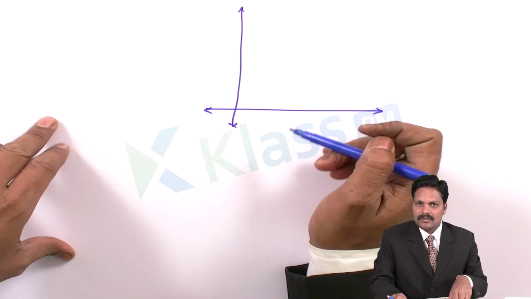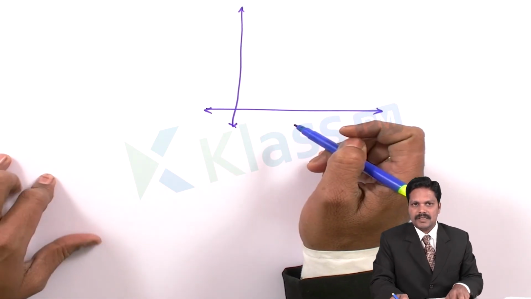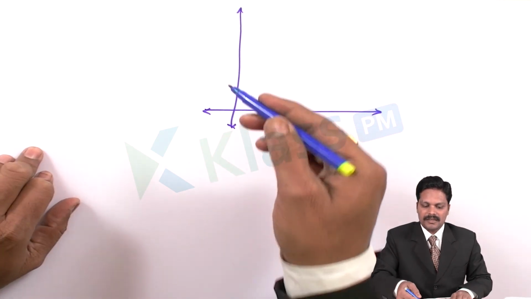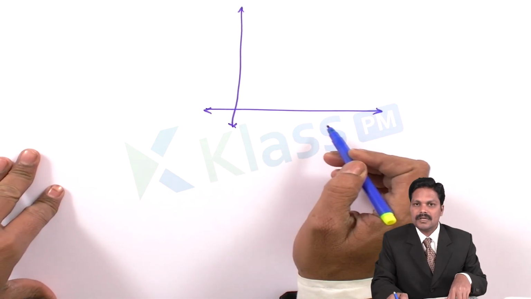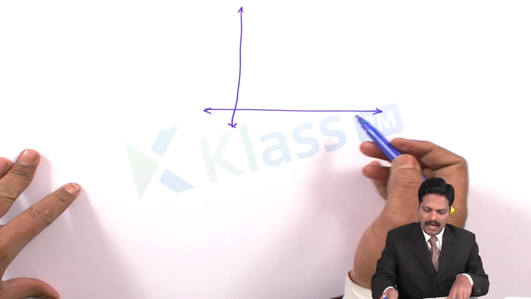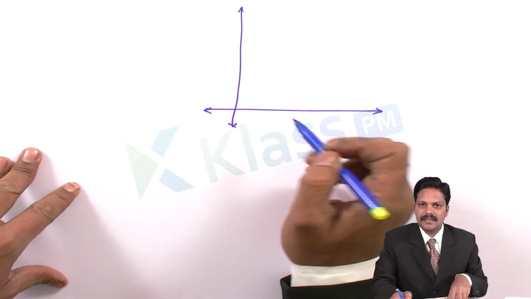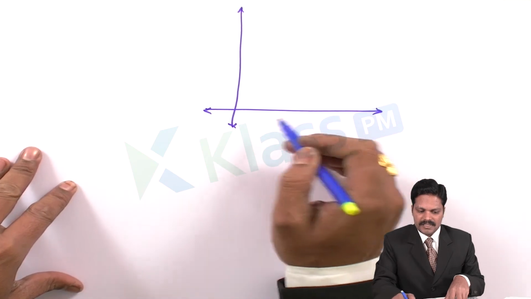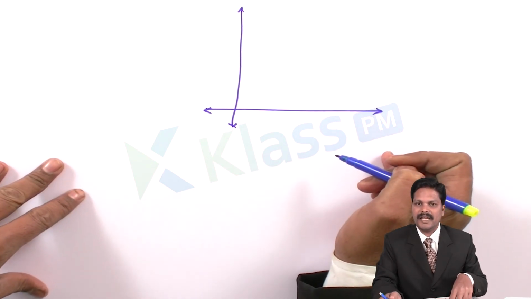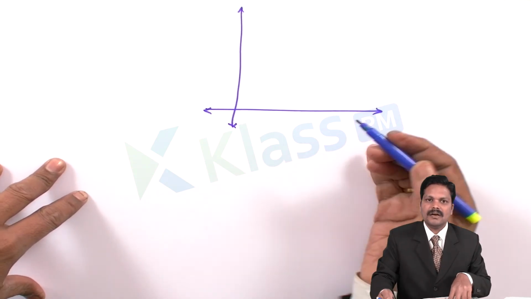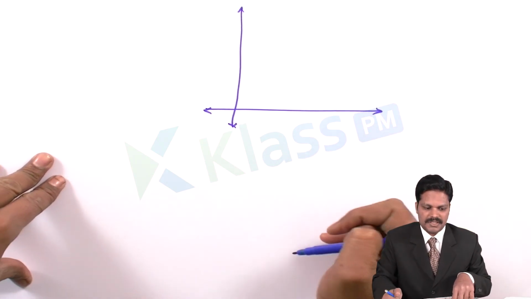The less than or greater than frequency values should be on the y-axis, and the lower and upper limits should be on the x-axis. When we take all these values, the scale measurements need not be the same in the x and y axes. That depends on the situation.